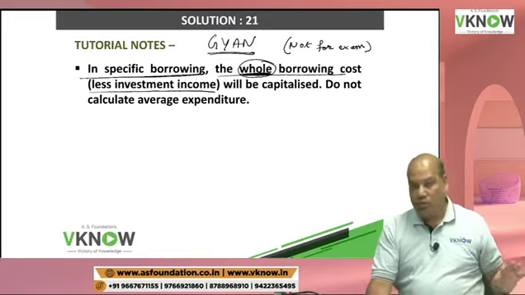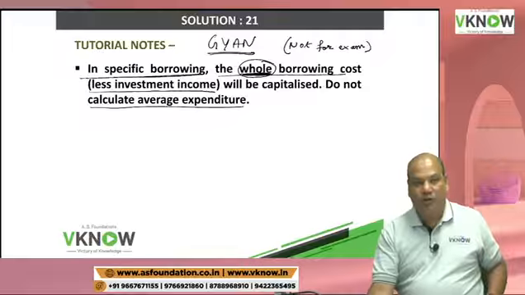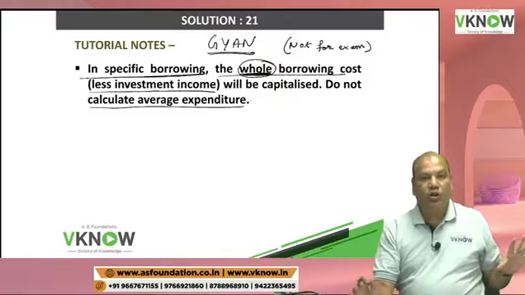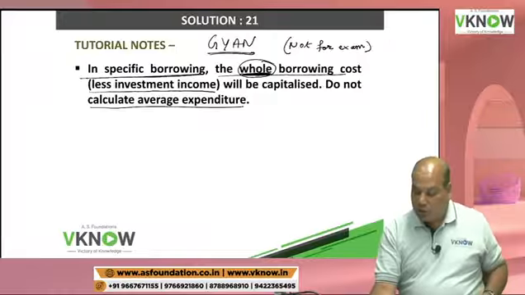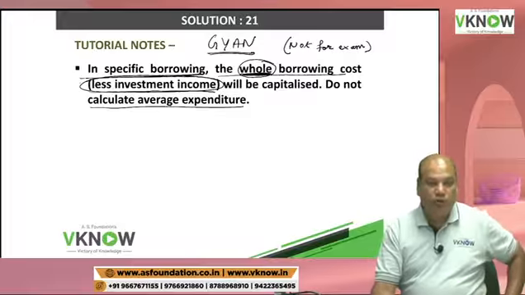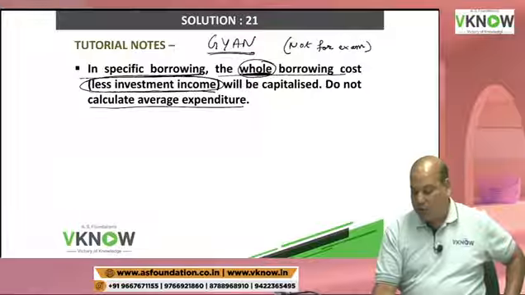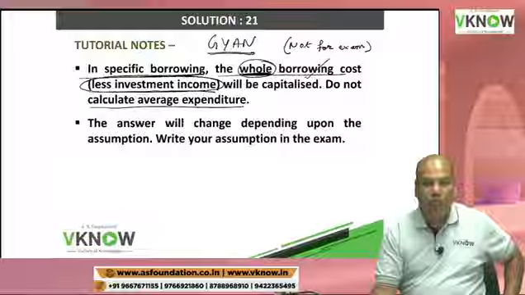Otherwise, you will be making a mistake, because if you calculate average expenditure, you are not considering the full interest expenditure and you are also deducting investment income. This will be a mistake. So, in specific borrowing, we don't calculate average expenditure because we are taking total borrowing cost.